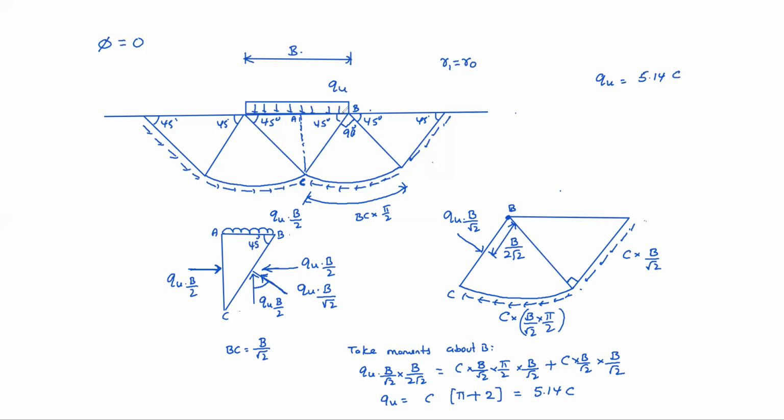So here you can observe the footing is at surface. There is no depth effect. You can observe there is no weight effect also. Simply Qu equal to 5.14 C. That means Qu equal to Nc into C. You can write like this, where Nc equal to 5.14. Clear? The bearing capacity of footing resting at surface on cohesive soils, pure cohesive soils, based on this Prandtl theory.